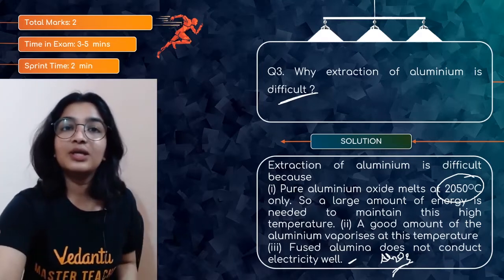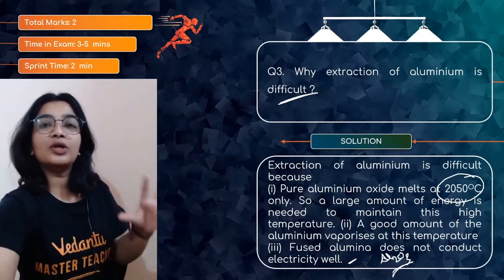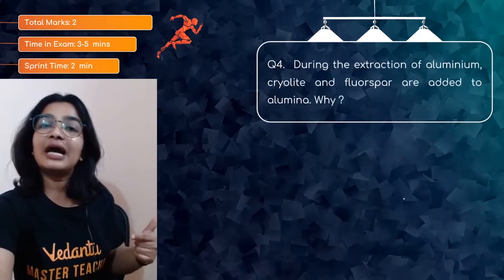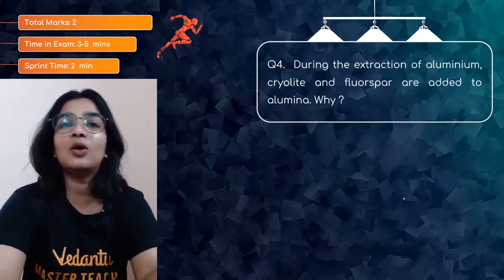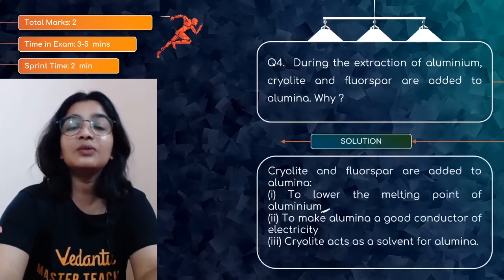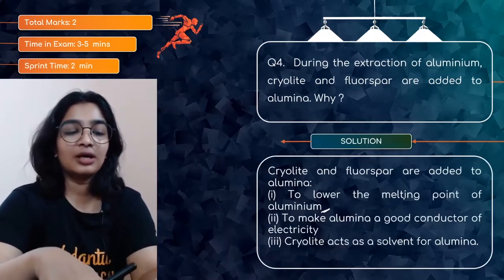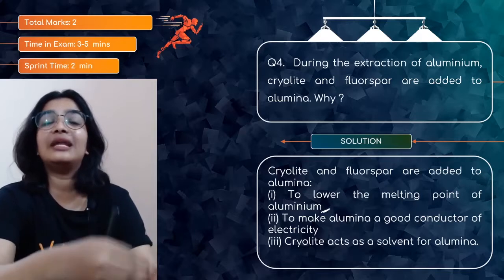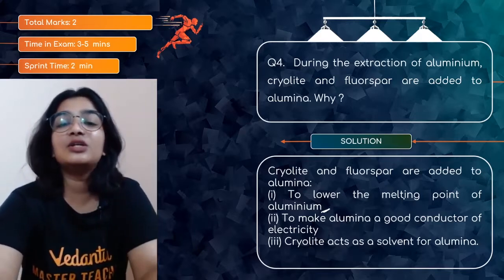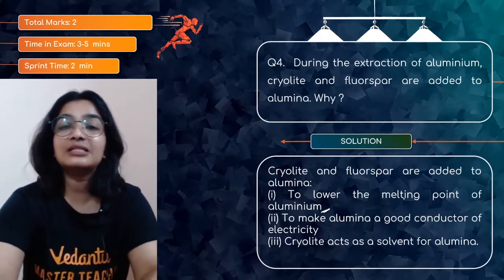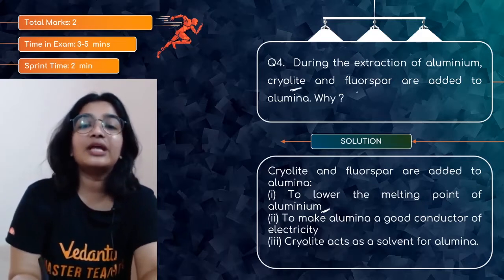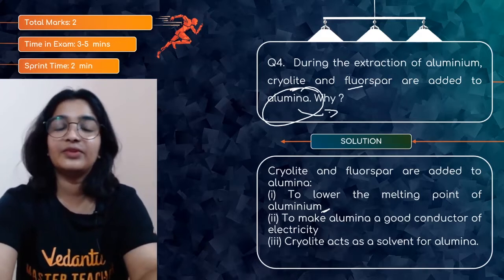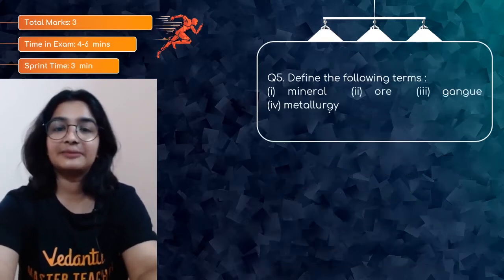So instead of taking pure aluminium oxide, that is alumina, as the electrolyte, we add cryolite and fluorspar along with it, which brings down the melting point, acts as a solvent, and enhances the conductivity of alumina. That is the reason we add cryolite and fluorspar along with alumina. Those two questions are related.